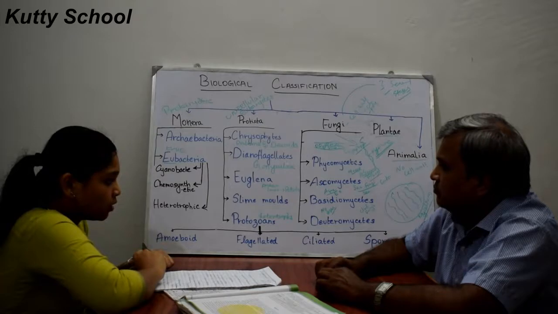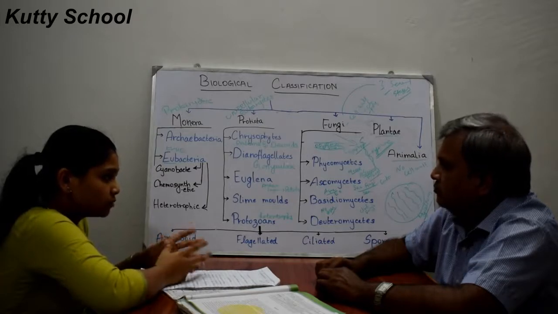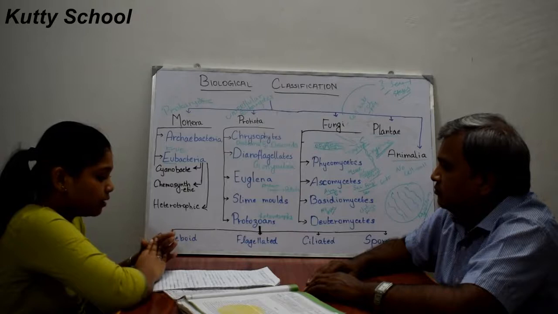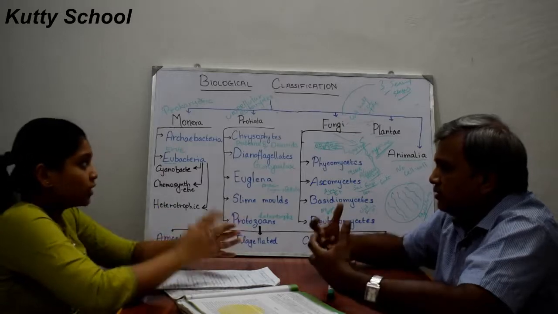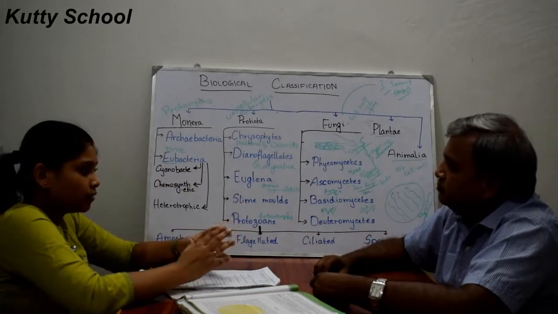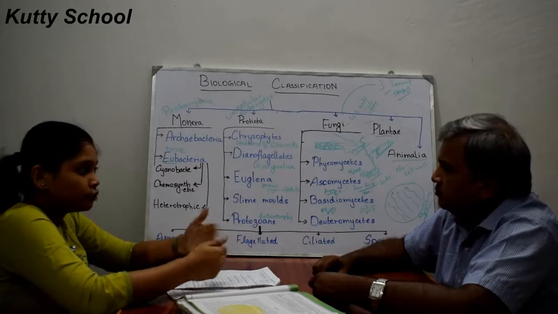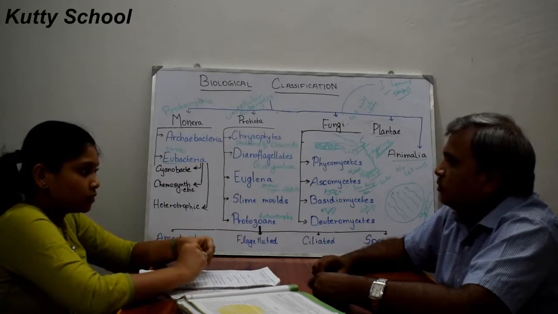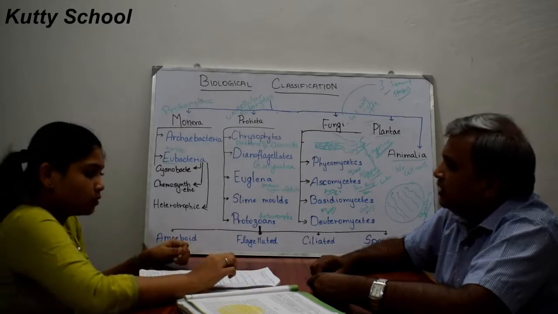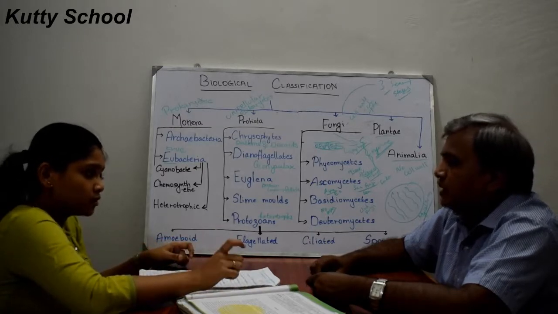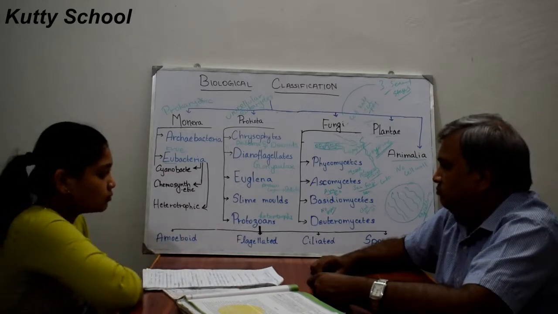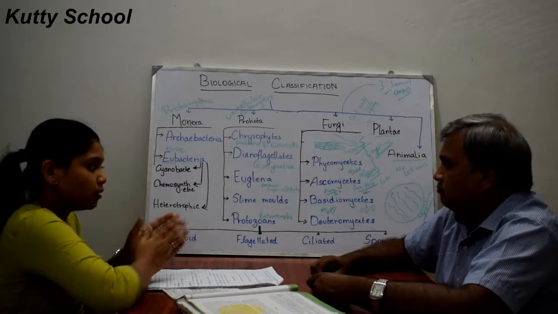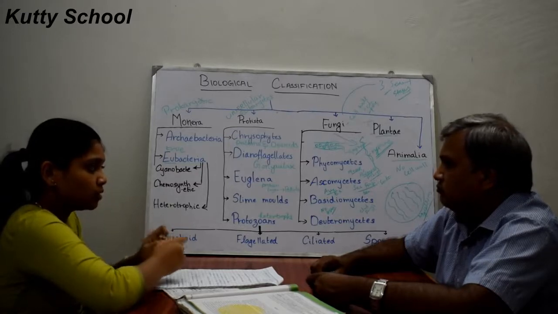These undergo plasmogamy, the fusion of two protoplasts, and result in a dikaryon, which is N plus N. This stage is known as the dikaryophase.